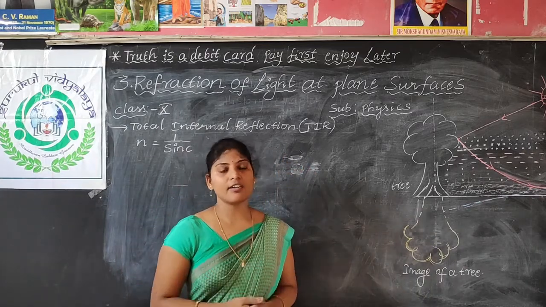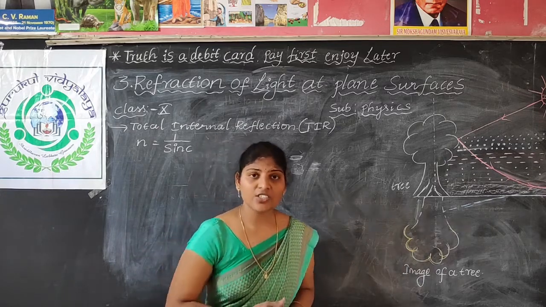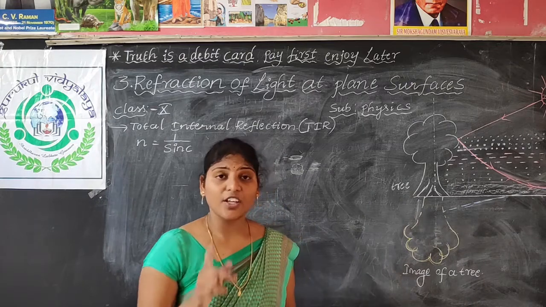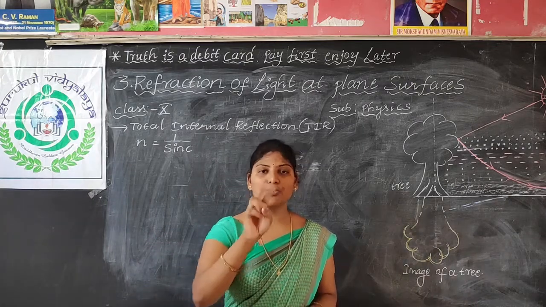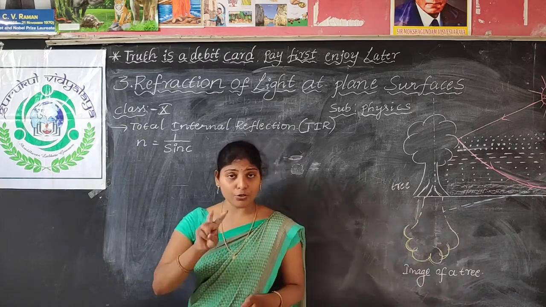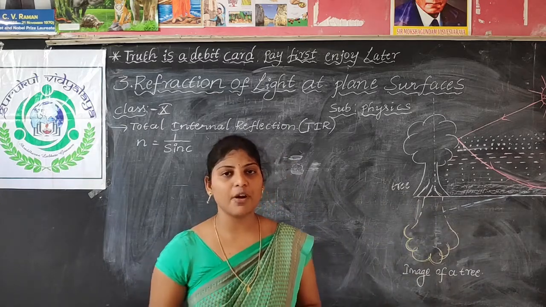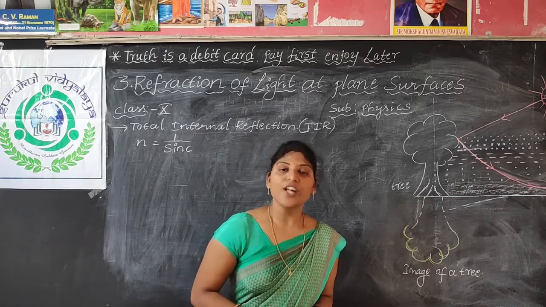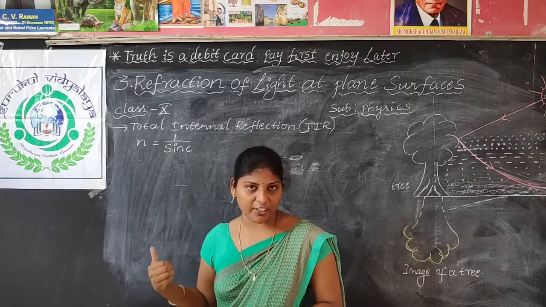When will total internal reflection be possible? What are the conditions of total internal reflection? Total internal reflection will happen only in two cases. One is that the light ray must travel from a denser medium to a rarer medium. Then only the total light will be reflected back.